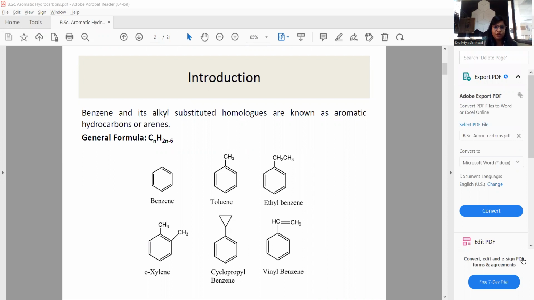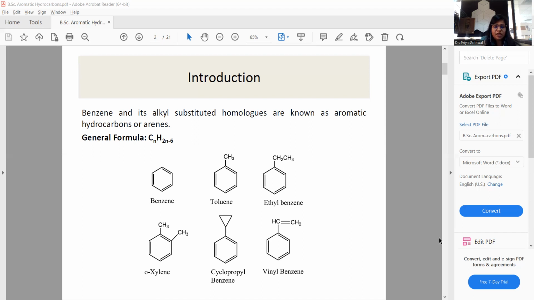Today, I'm going to discuss aromatic compounds like benzene, its physical, chemical properties, and general methods of preparation. The term aromatic is a Greek word derived from aroma. Aroma means smell, a good smell.